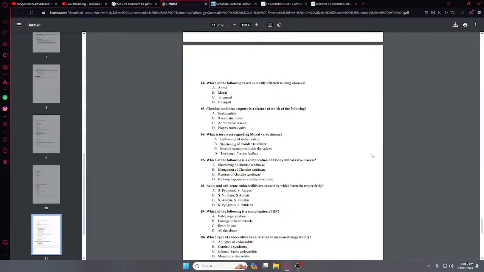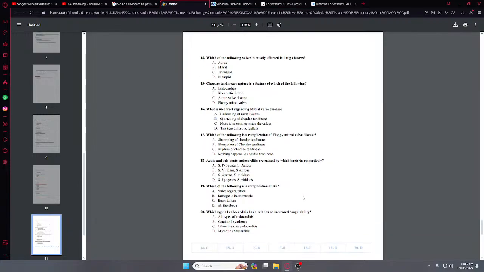So A and D are similar, so those are correct. B and C: shortening of chordae tendineae, and mucus secretion inside the valves. So the answer should be B, I guess. Incorrect, because if we see there is inflammation, the chordae tendineae should be thickened, not shortened. So I am going for B.